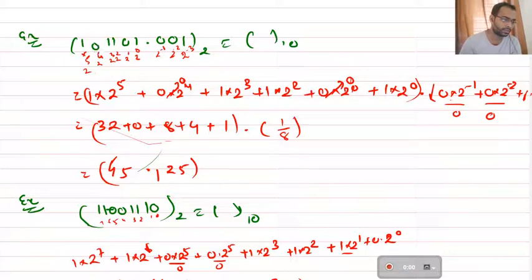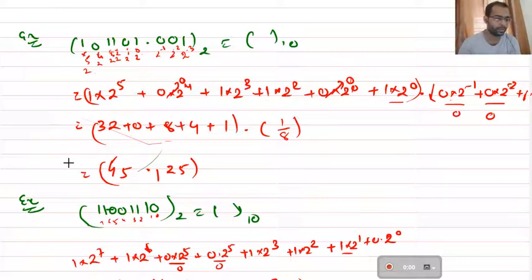Then your 0 into 2 to the power 4. So it is 0 into 2 to the power 4. Then 0 into 2 to the power 3. Sorry, this is 1 into 2 to the power 3. Then again 1 into 2 to the power 2. Then 0 into 2 to the power 1. Okay. Then 1 into 2 to the power 0.